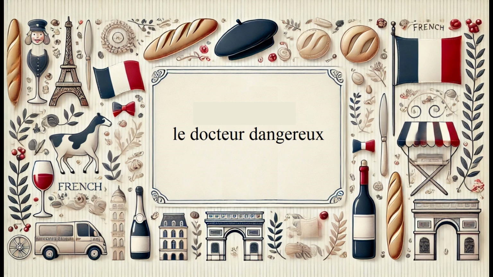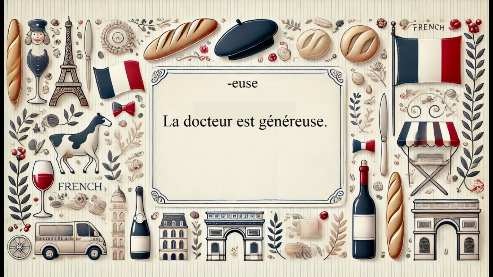The adjective normally comes after the noun in French. Now, there is also a feminine form for this ending, which is euse. Euse. This is pronounced the same but with a Z sound at the end. Just like in our last lesson, we have to make sure the endings match up with the gender of the noun. So if we're talking about a female doctor, how would we say the doctor is generous? Think about it. La docteure est généreuse. La docteure est généreuse.